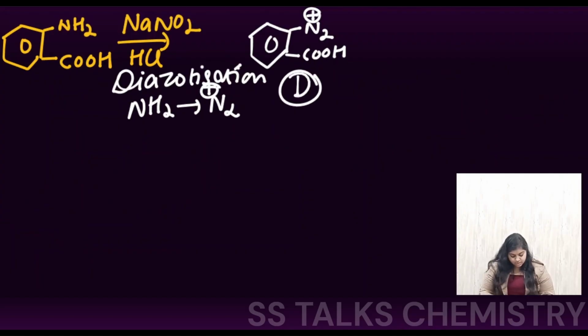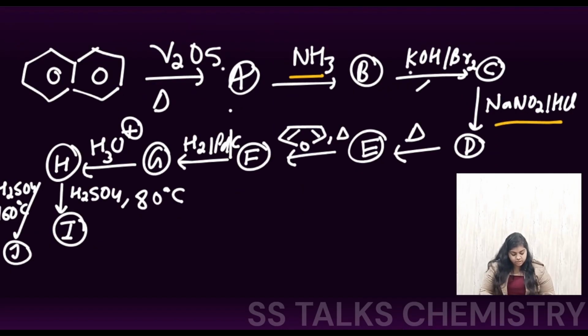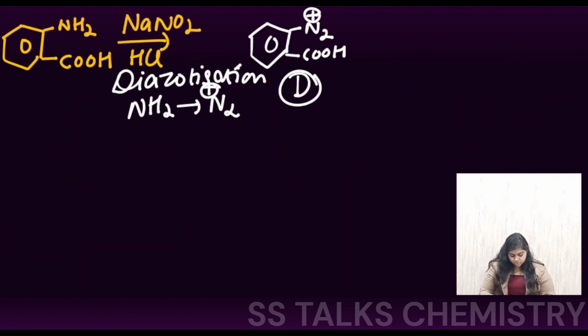Now this D, they treated with heating conditions. So after the heating of this has been done, let me expand this, I'm going to show you this process. Here you had the COOH group. Now this electron density will be shifting to this side, and this nitrogen group is going to leave from the medium.